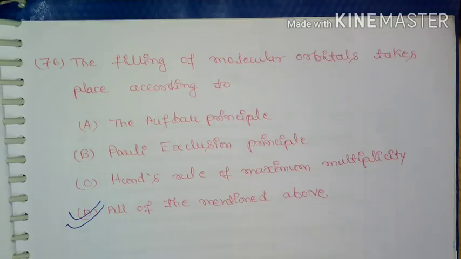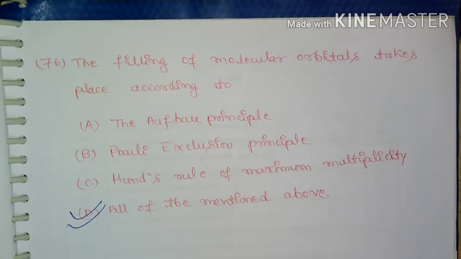Next question, the filling of molecular orbitals takes place according to. Option D is correct, that is all of the above. Means filling of electrons into the molecular orbitals will follow the Aufbau principle, Pauli's exclusion principle, and Hund's rule of maximum multiplicity. So option D is correct for this question. So these are the inorganic part questions.